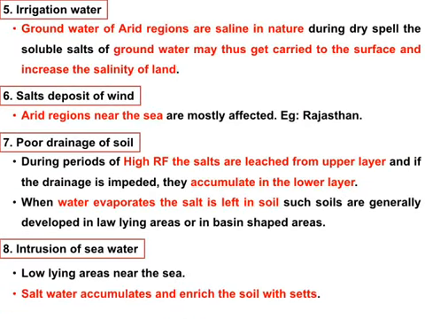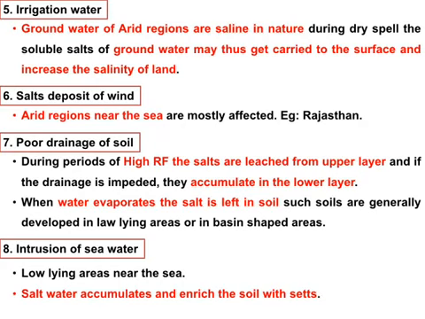Next one is groundwater. Groundwater is an important factor for salinity. In arid regions, groundwater normally has more salt in nature, so groundwater carries these salts to the surface by irrigation. Next, salt deposit by wind. In arid regions near the sea, heavy wind deposits the salts from the sea onto nearby lands. Example, Rajasthan areas.